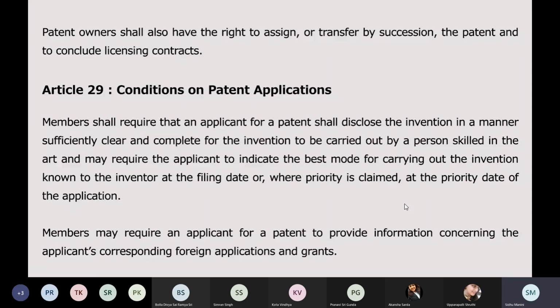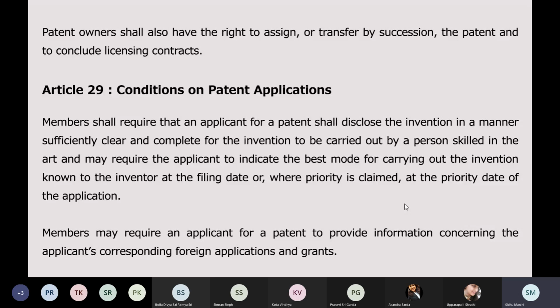This is a precondition for whether the patent office will grant me a patent or not. If I don't make a full disclosure and the patent office is not satisfied with my disclosure of the invention, they will not give me the patent rights over it. That disclosure will be kept a secret for 20 years by the patent office, and after 20 years it will be made public information and my invention will fall into public domain with the proper instructions which were given in my disclosure, and anybody could work or use my invention without my consent. That's what the patent time period means, right? For 20 years, I have exclusive rights, and after 20 years, I lose all my rights.